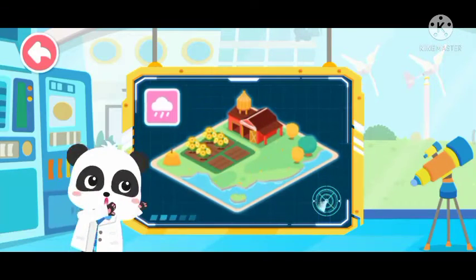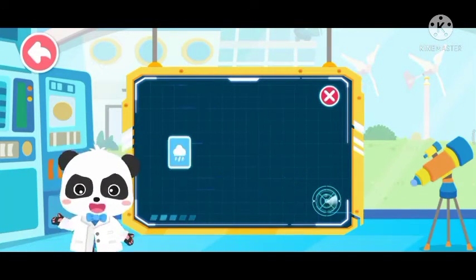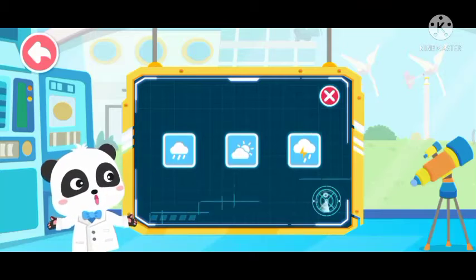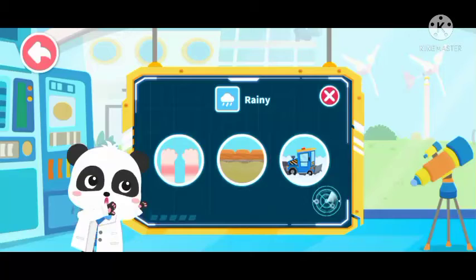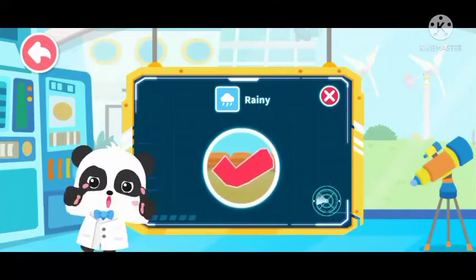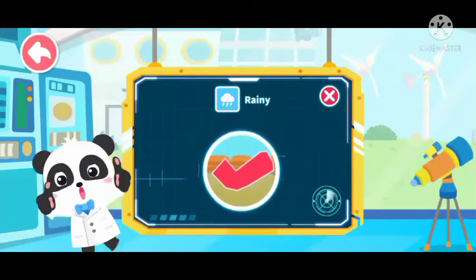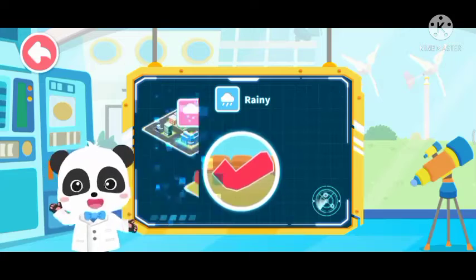Let's review what you have learned. Weather quiz. Which is the symbol for rainy weather? You're really smart. What will take place when it's raining? Protecting against floods. You have a pretty good memory. Next, let's take a look at the weather in other places.